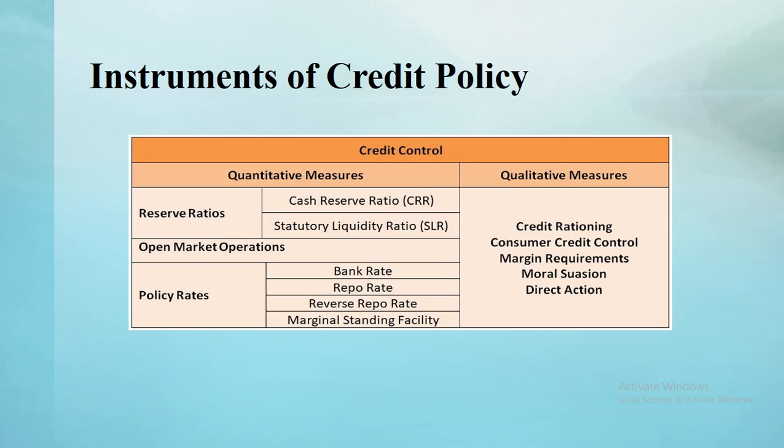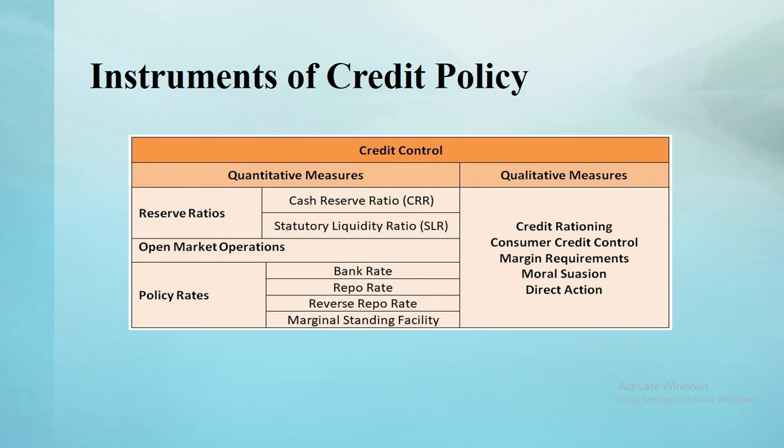Next, followed by qualitative measures. We have rationing of credit, which is nothing but credit rationing. This is the oldest method. It aims to control and regulate the purposes for which credit is granted by commercial banks. Next one is consumer credit control. The down payment is raised and the number of installments reduced for the credit sale.